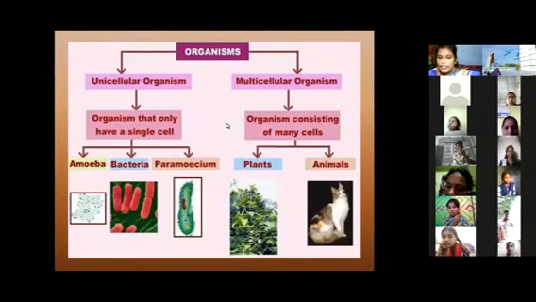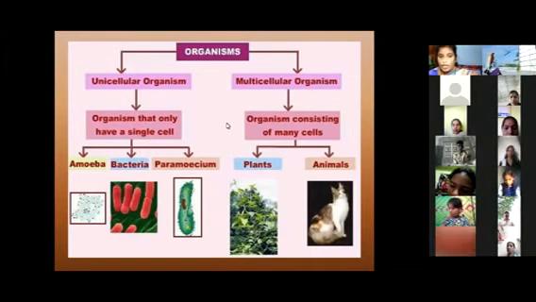Organisms are divided into two categories, ma. All living organisms are categorized into two types. What are they? Unicellular and multicellular. We already learned in the previous class what are unicellular organisms and what are multicellular organisms. We studied in the 9th class also. But I will give some recall once again in this topic.